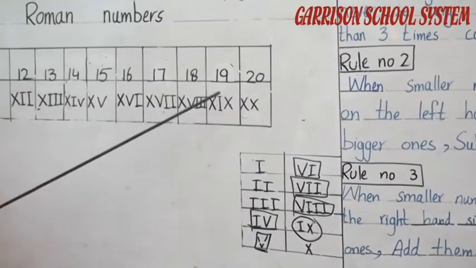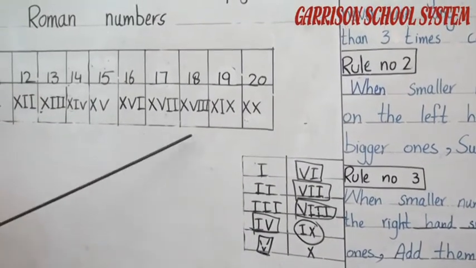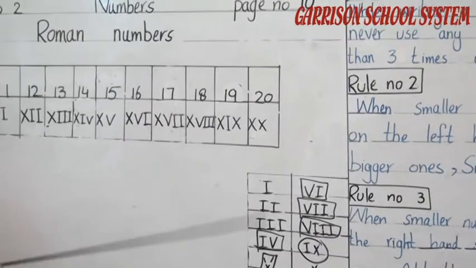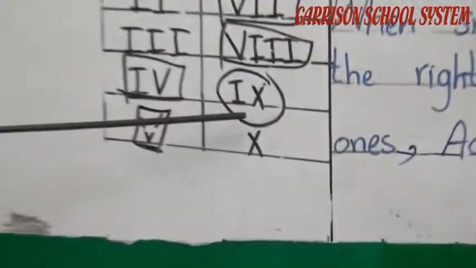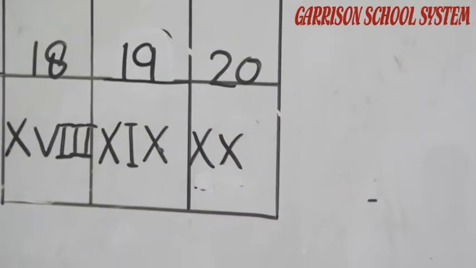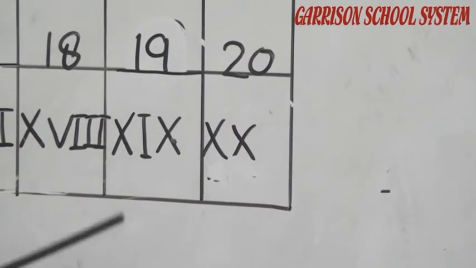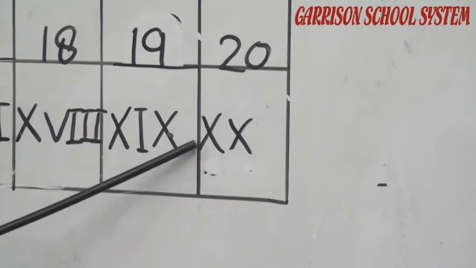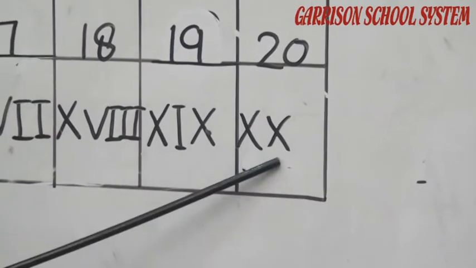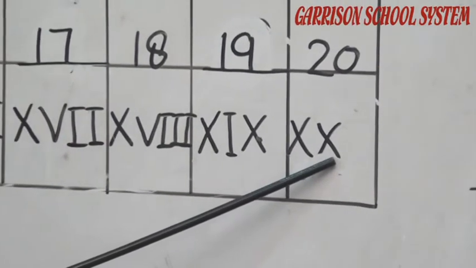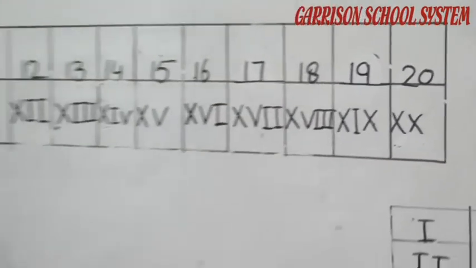Here it is. And next is number 18. First of all we have to write X. Then which symbols are written here for number 9? I and X. Now move to the number 20. As I told you, 10 plus 10 makes 20. So we have to write X 2 times. One X is representing 10. The next X is representing the other 10. So 10 plus 10, 20.